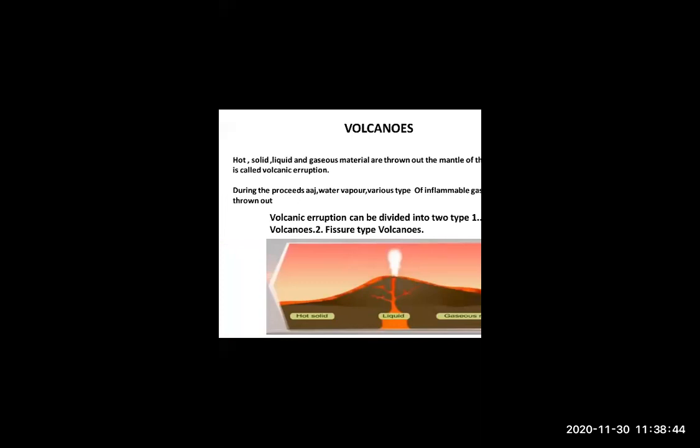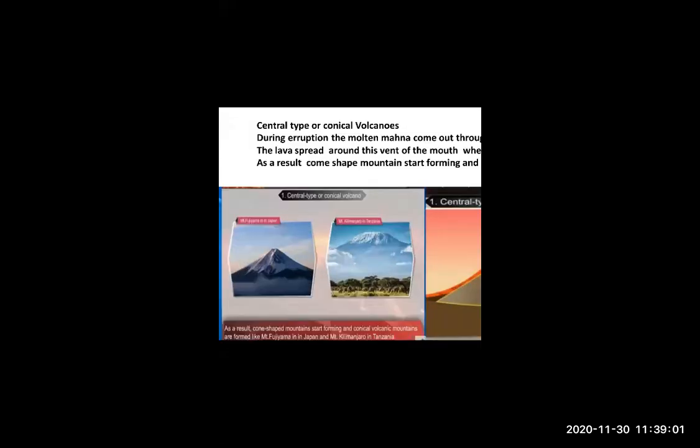And when we talk about volcanoes, the periodicity of volcanic eruption, we can see three types of volcanoes. I will show you.